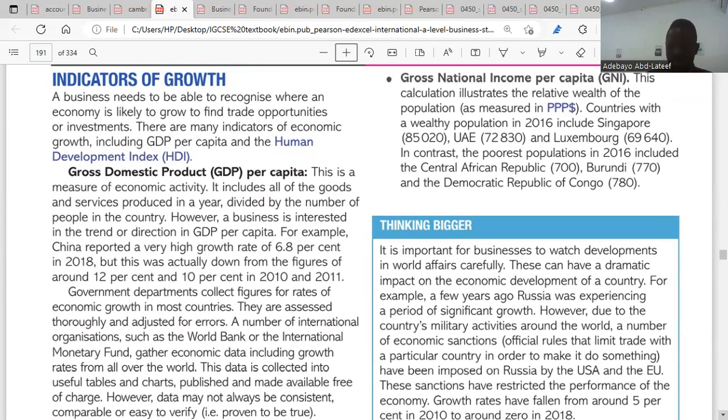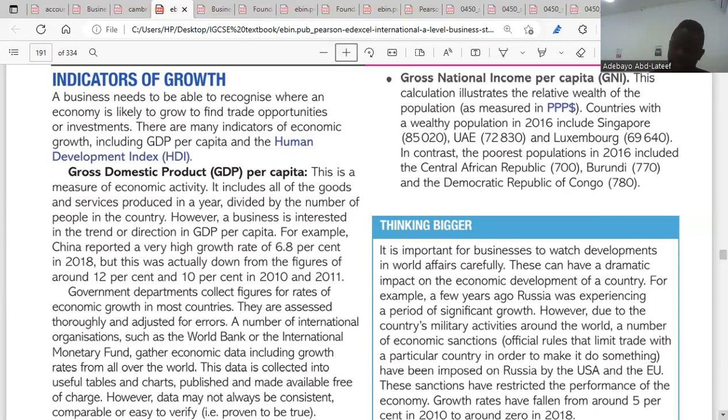There are many indicators that we need to take into consideration. But what is certain is this: a business needs to understand the potential growth in a given economy before it starts investing in such an economy, or before it starts thinking about trade opportunities in such an economy. So what are those indicators? What are those things a business should look into when it wants to invest or seek trade opportunities in an economy? Number one, GDP per capita.